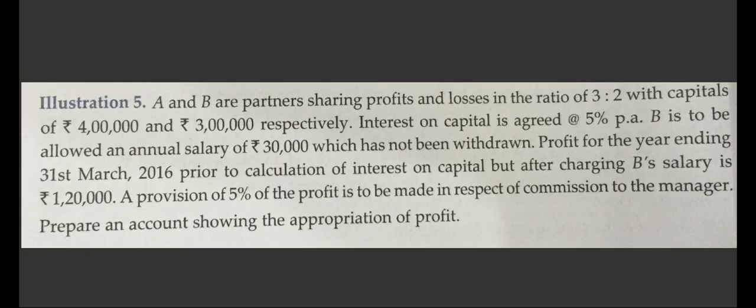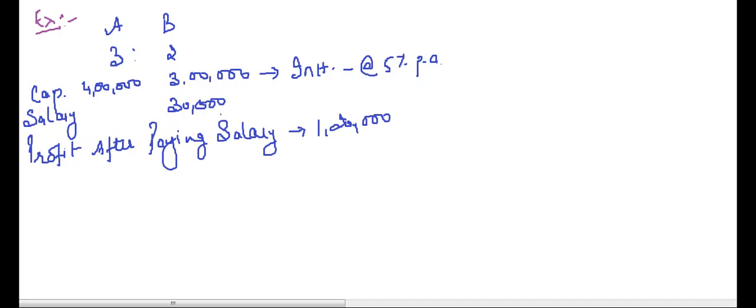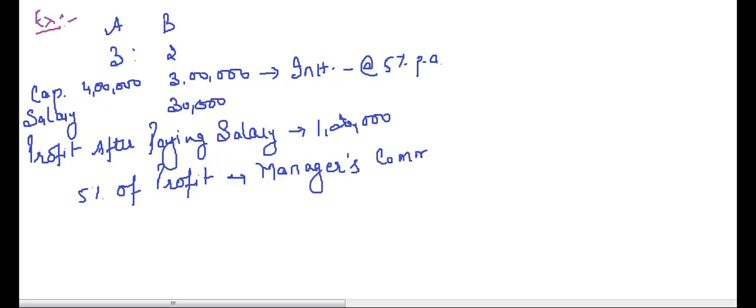A provision of 5% of the profit is to be made in respect of commission to the manager. And it says prepare an account showing the appropriation of profit. What it says is that 5% of profit is to be paid as manager's commission. So it says prepare profit and loss appropriation account.